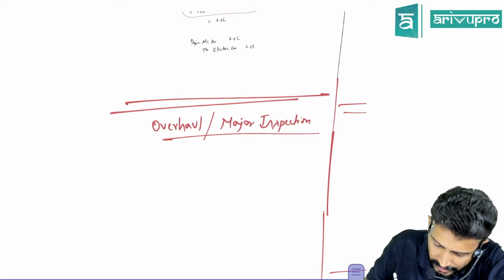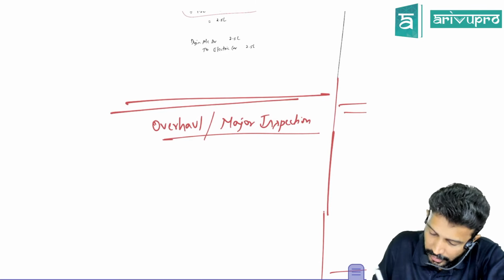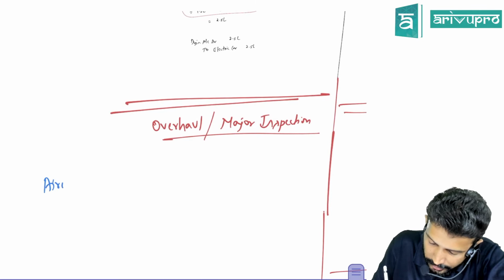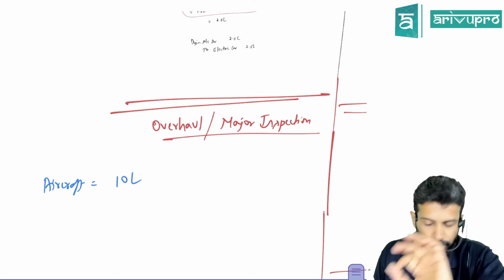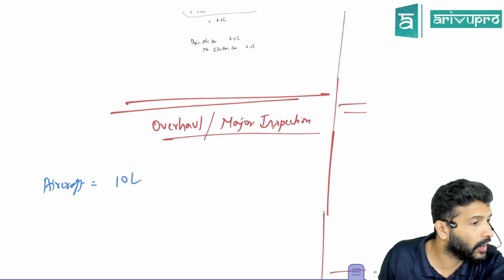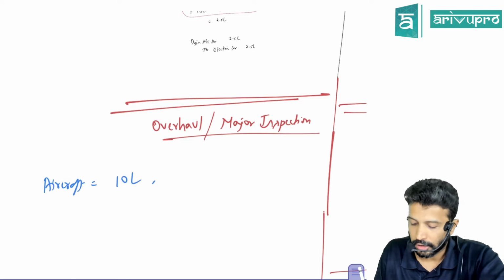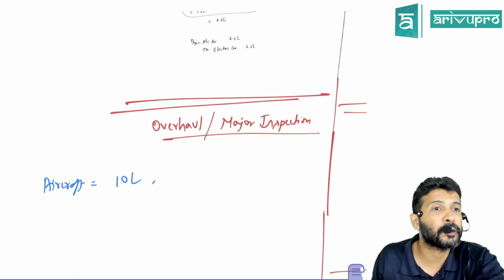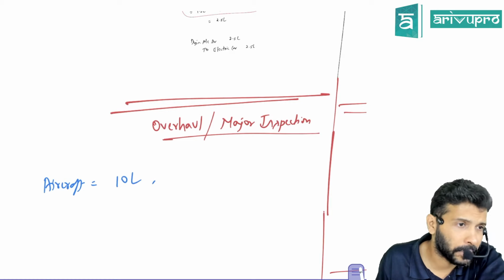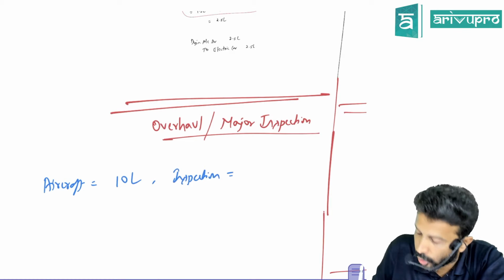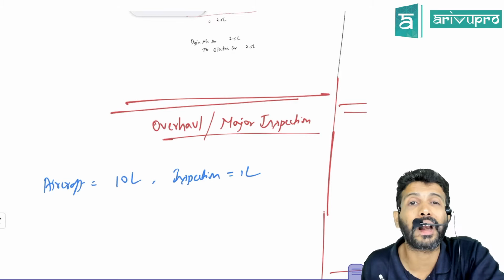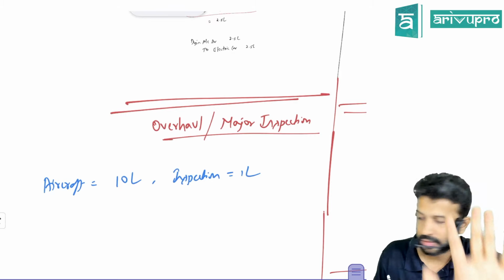The reason being, let's take an example like this. Let's say you purchased an aircraft for, for simplicity, a smaller number, 10 lakh rupees. That is the assumption for the aircraft's value. When you buy an aircraft for the first time, the inspection and all would have already happened. Let's say the inspection charges included here are 1 lakh rupees, meaning in this 10 lakh, 1 lakh rupees is related to inspection.